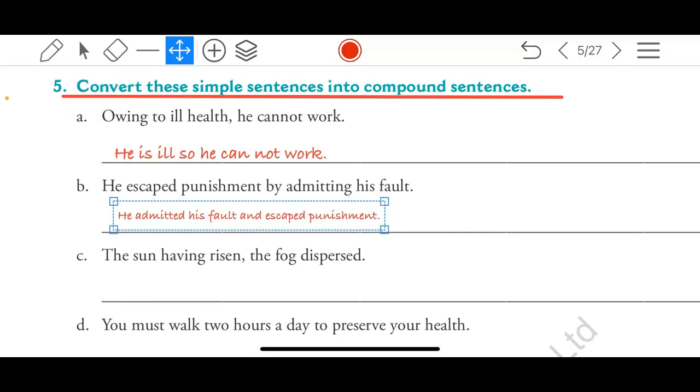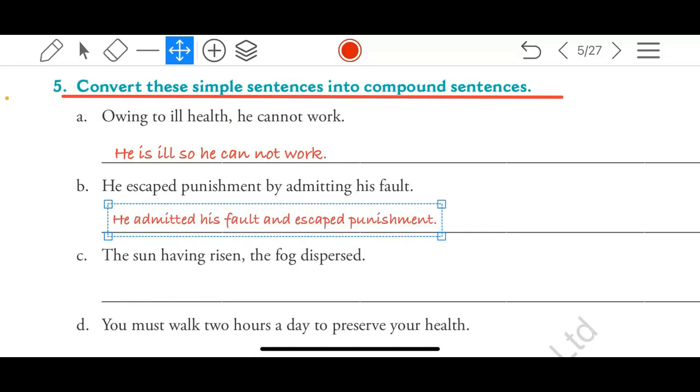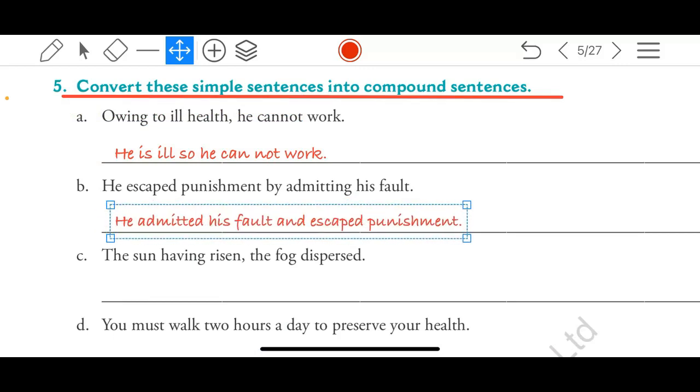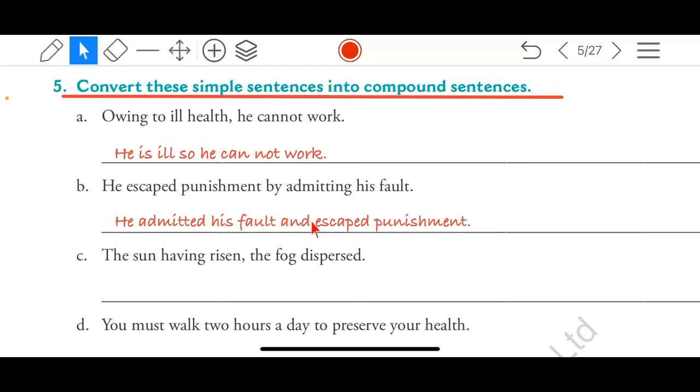Do we have two independent clauses and one coordinating conjunction? You can also write "he escaped punishment" if you think that it is incomplete, it is not an independent clause, right?